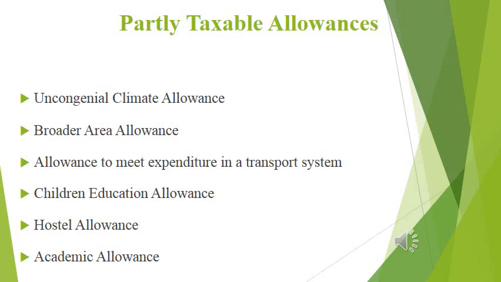Then the next one, that is academic allowance. Any amount received for spending towards enriching academic excellence, research, etc. Any amount which is spent for these purposes or official purposes is not taxable. Any amount which is balance after spending is taxable. These are all the important allowances.